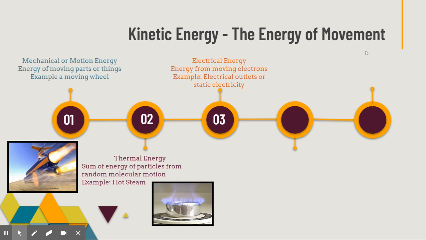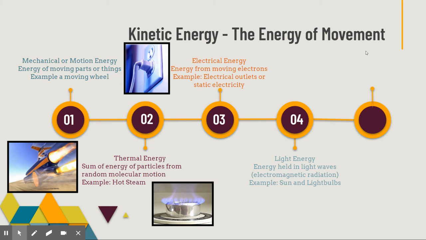Electrical energy is something you may be familiar with from Science 9. We talked about electricity a lot in Science 9, and we talked about how it's the movement of electrons. Well, electrical energy is actually a type of kinetic energy. It's the energy that is because of those moving electrons. We refer to it as kinetic because they're moving. So anything like electrical outlets or static electricity that has electrons moving is also an example of kinetic energy.